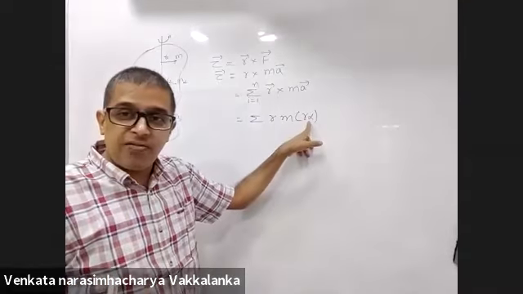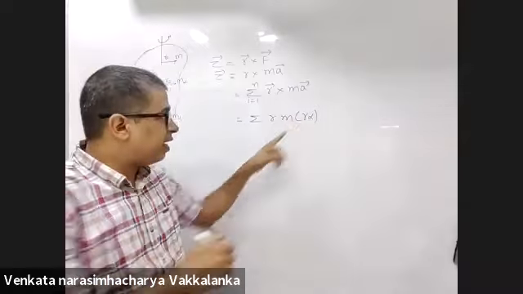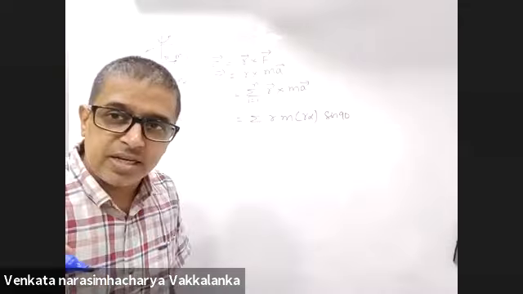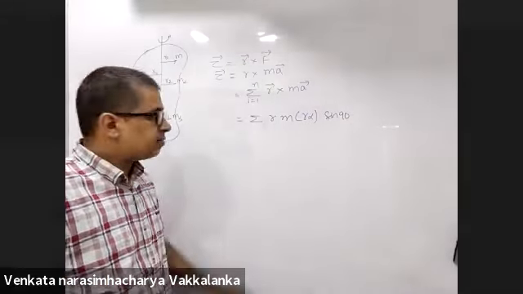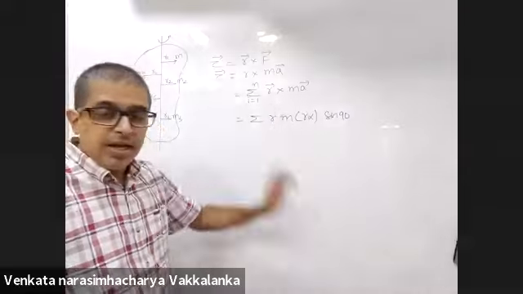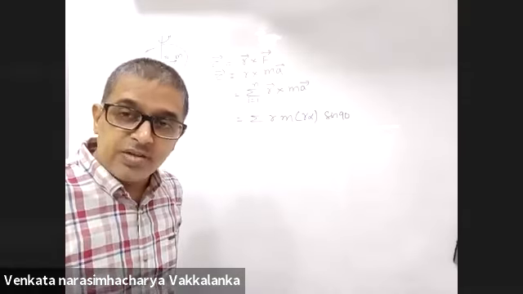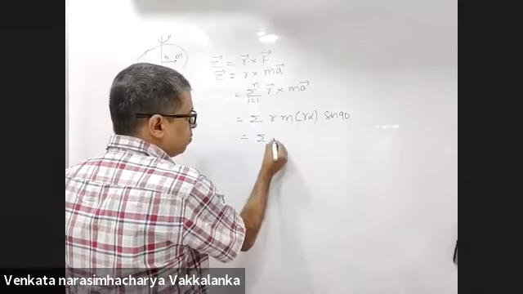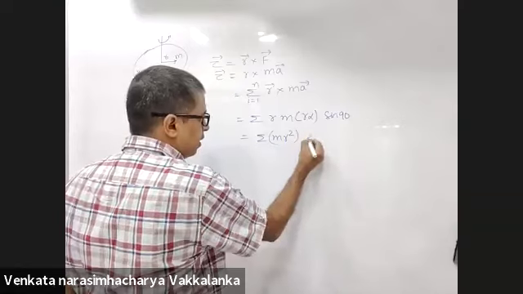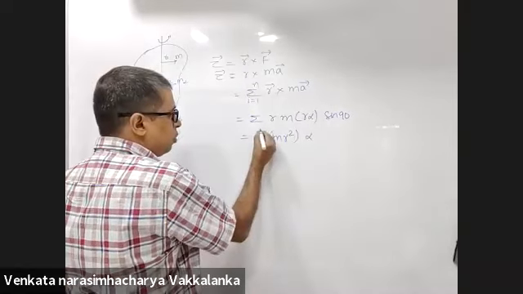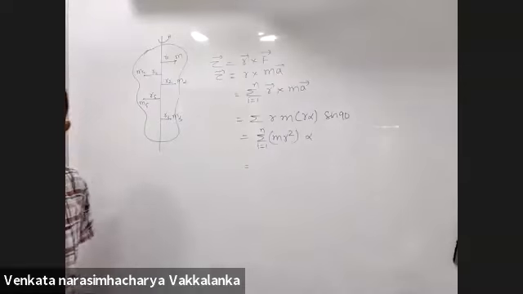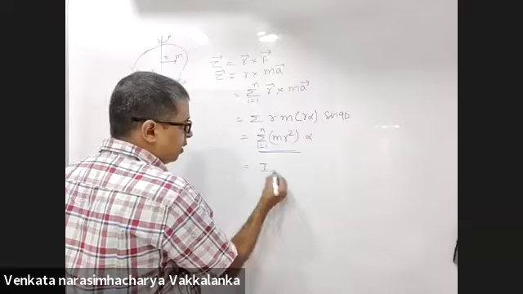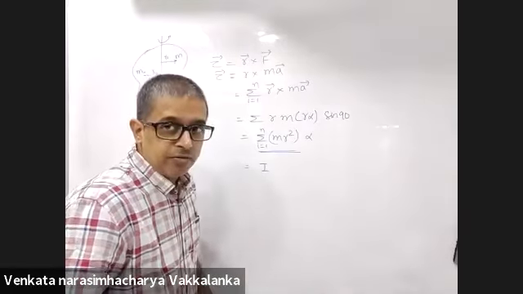A is R alpha, a tangential acceleration, so the angle between them both is 90. Angle between radius and tangential acceleration is always 90. Right? This will be sigma of mr square into alpha, I goes from 1 to n. This quantity, sigma of mr square, is called moment of inertia.